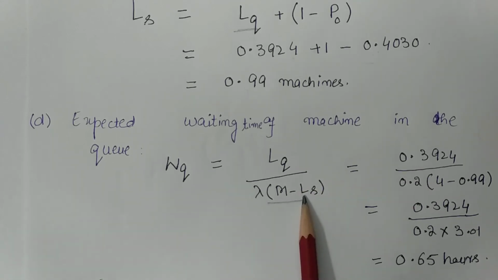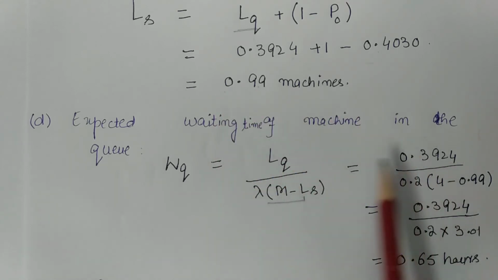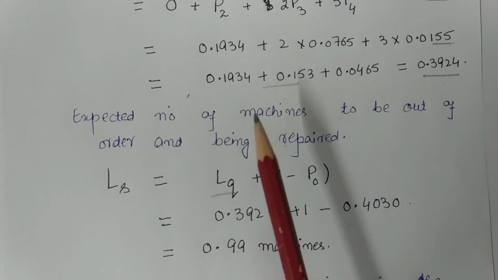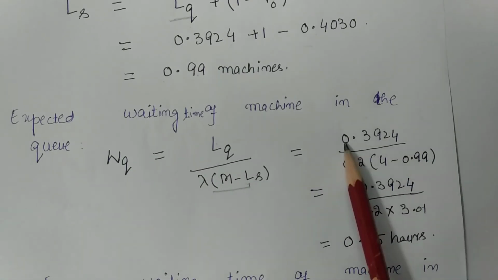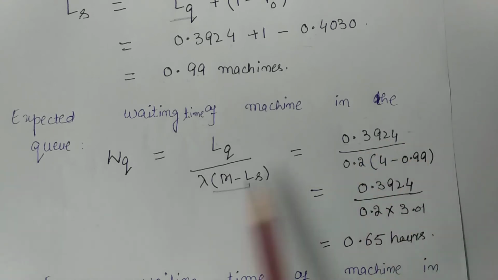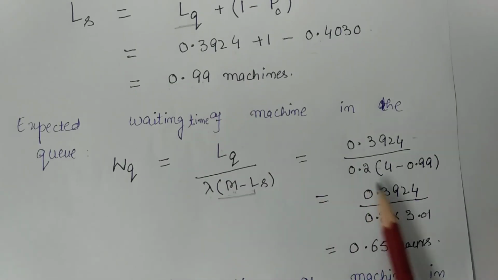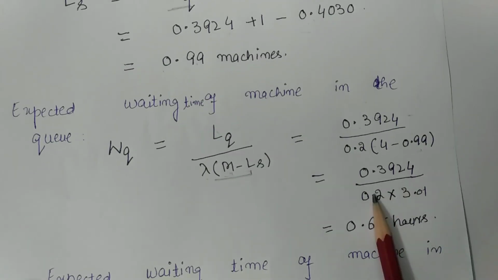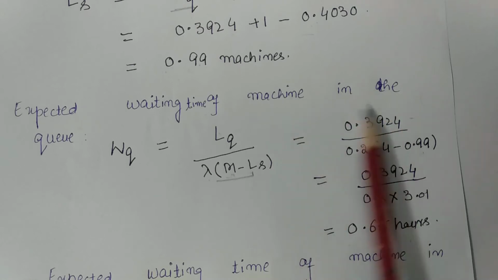So after putting the value of LQ, sorry, this is Ls, sorry, LQ is 0.3924, so 0.3924 upon lambda is 0.2, m is 4, that is the number of machines, and Ls from here is 0.99. After simplifying, I will get 0.65 hours. It means the expected waiting time of a machine in the queue will be 0.65 hours.